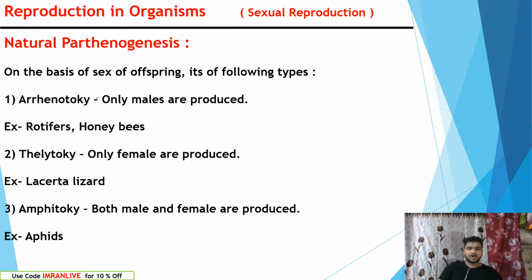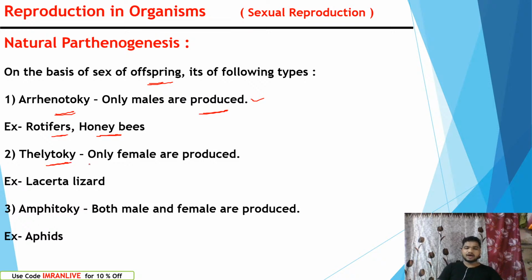Natural parthenogenesis on the basis of sex of offspring. The baby's sex, male or female, follows three types. Arrhenotoky, only males are produced. That means from the ova, if they produce only males, they are called arrhenotoky. Right? Examples: rotifers, honeybees, they produce only males. They won't produce females. Right?